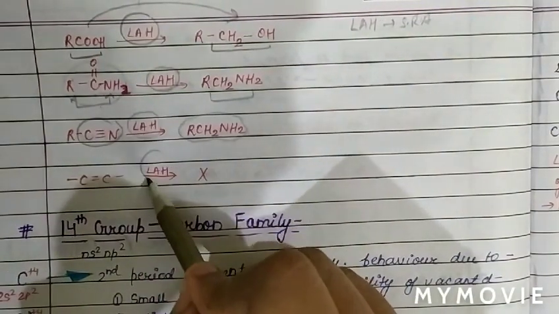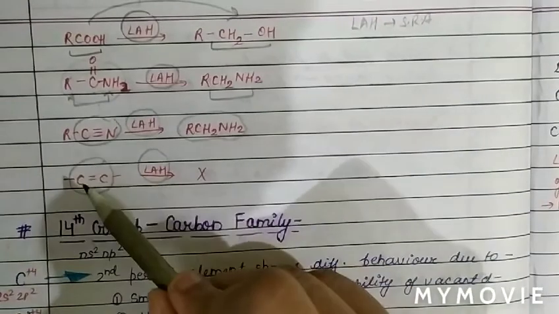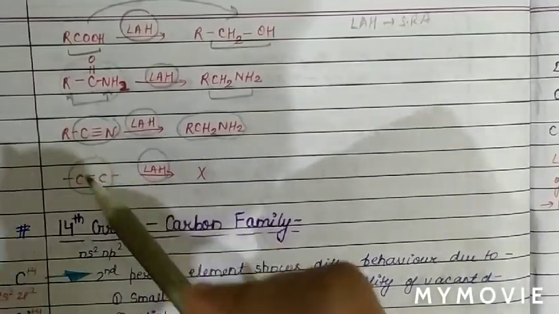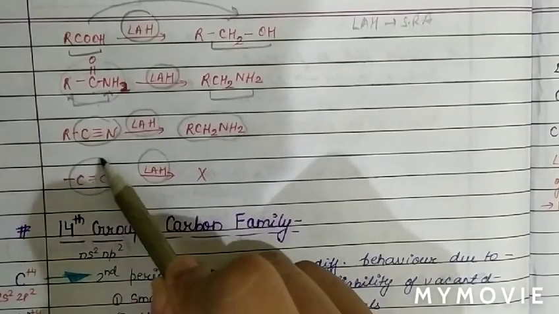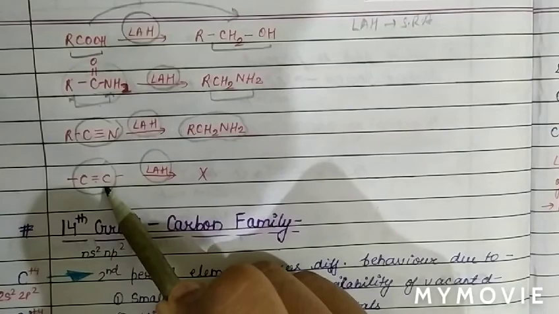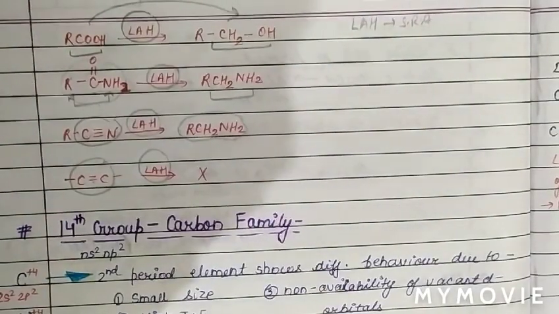Now see, but lithium aluminum hydride cannot reduce double bonded carbon. So when double bonded carbon is present in the isolated form, then we cannot reduce the double bonded carbon by using lithium aluminum hydride. So no reaction.